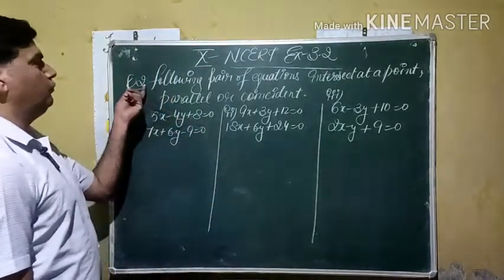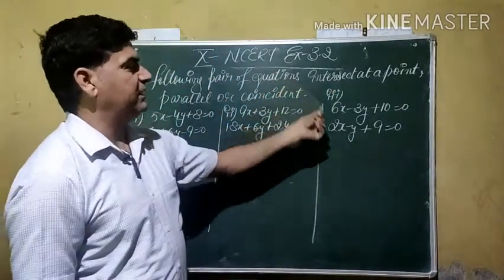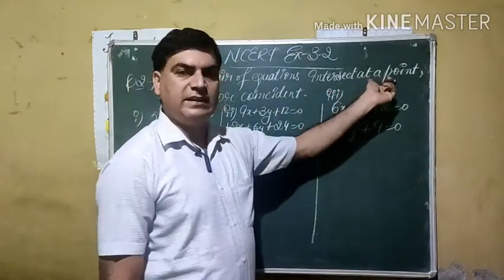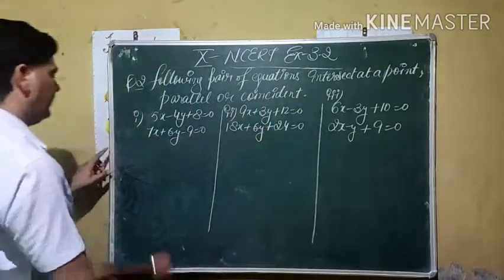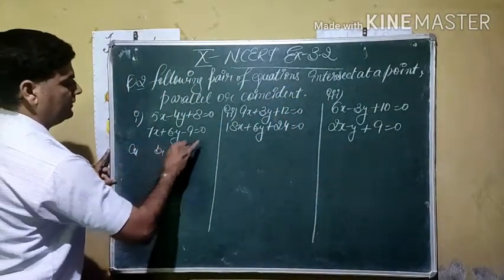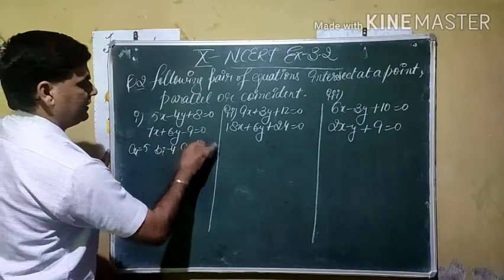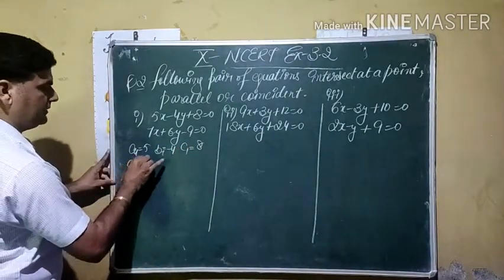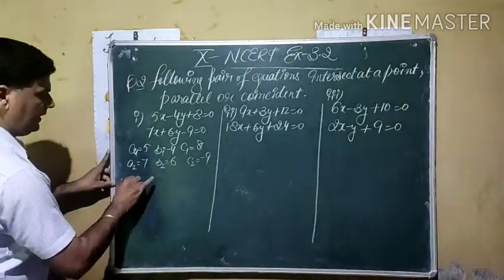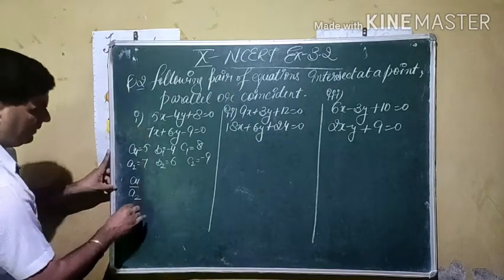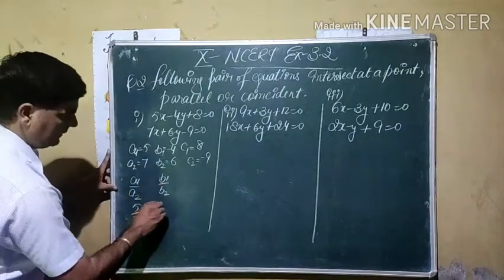In question number 2, we are given a pair of equations of two lines. We have to check whether the equations given here represent intersecting lines, meaning they intersect at a point, parallel lines or coincident lines. How can we check? We have to identify first a1, b1, c1. a1 is the coefficient of x, b1 is the coefficient of y, c1 is the constant term. a2 becomes here 7, b2 becomes here 6, c2 becomes here -1. a1 by a2, if we check here, becomes 5 by 7. b1 by b2 becomes -4 by 6.